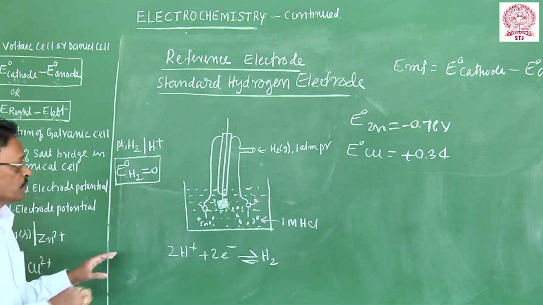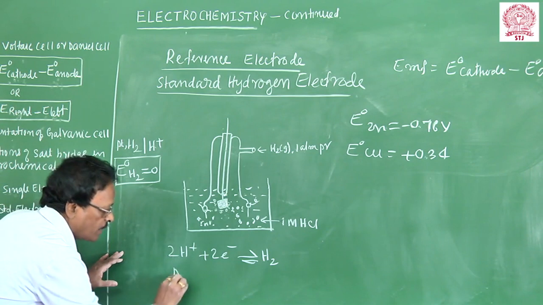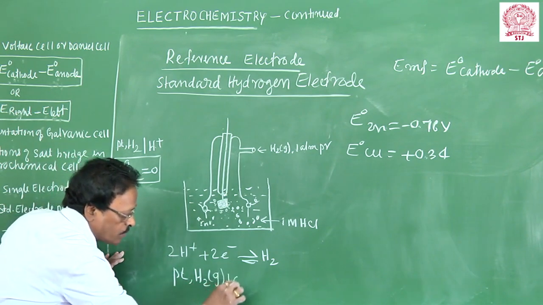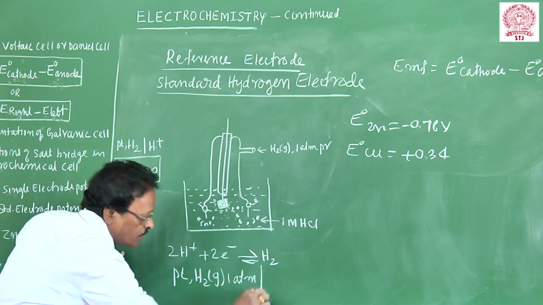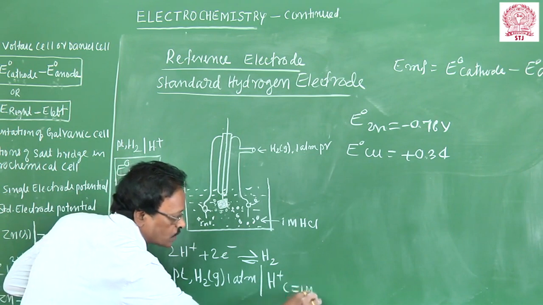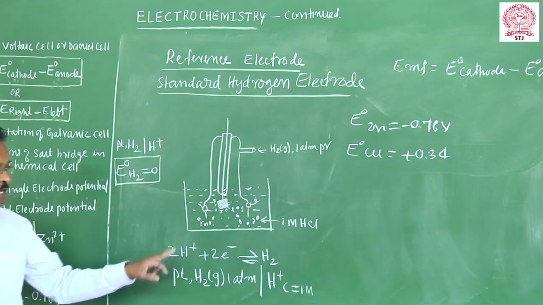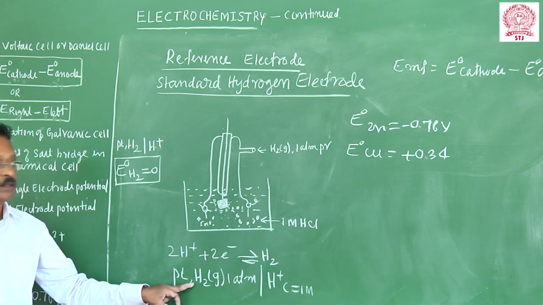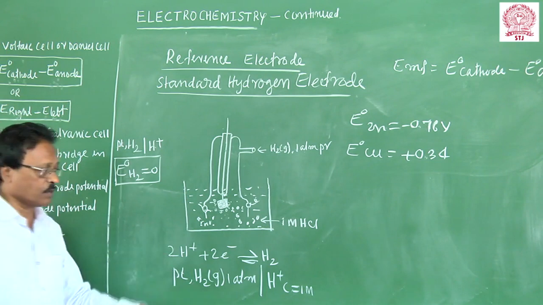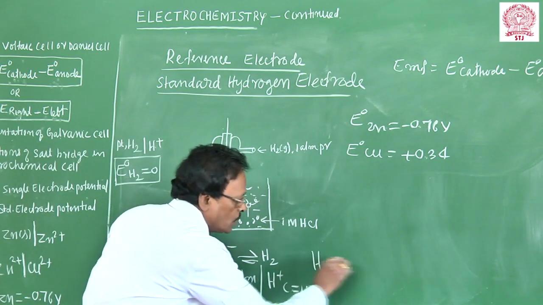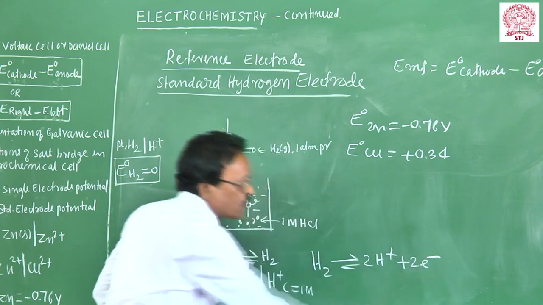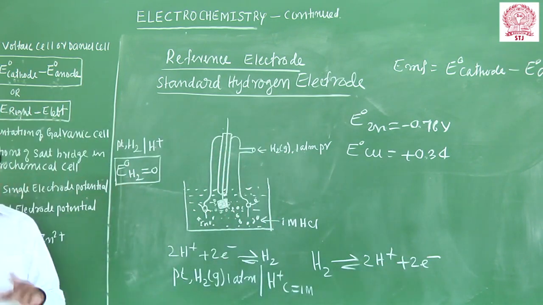And this electrode can be represented. Take the platinum, on which hydrogen gas is absorbed at 1 atmospheric pressure, in contact with H plus ions whose concentration is 1 molar. This is the electrode representation. So this electrode is a reversible electrode. It can undergo oxidation: H2 decomposes into 2H plus and 2 electrons. It can undergo oxidation or reduction depending on the other electrode. This is a reversible electrode.